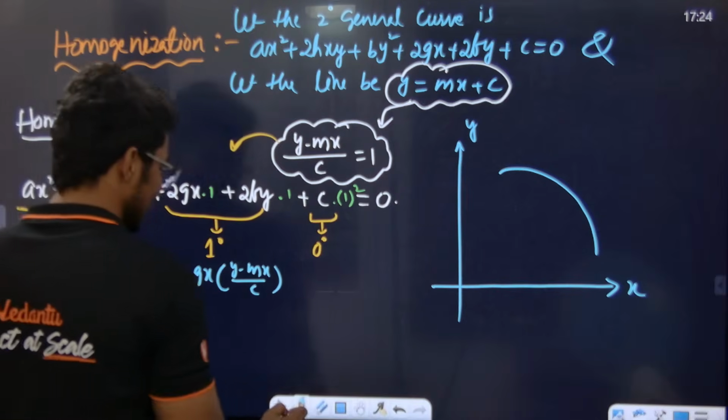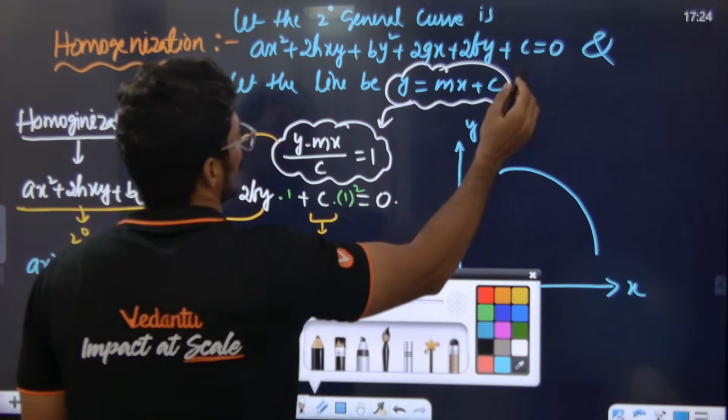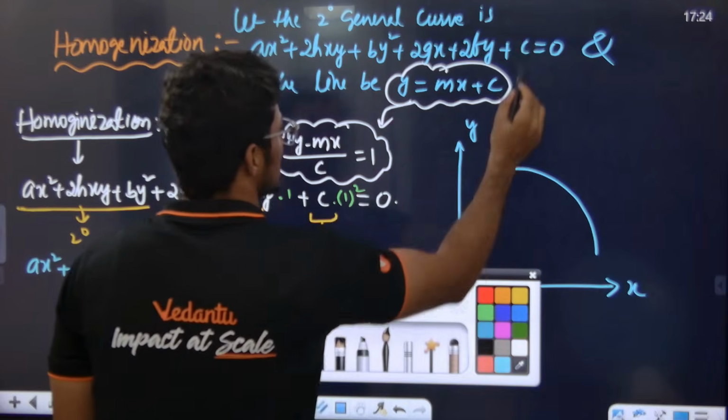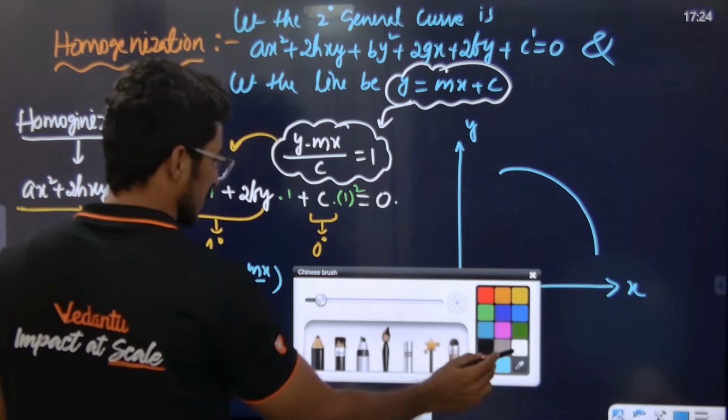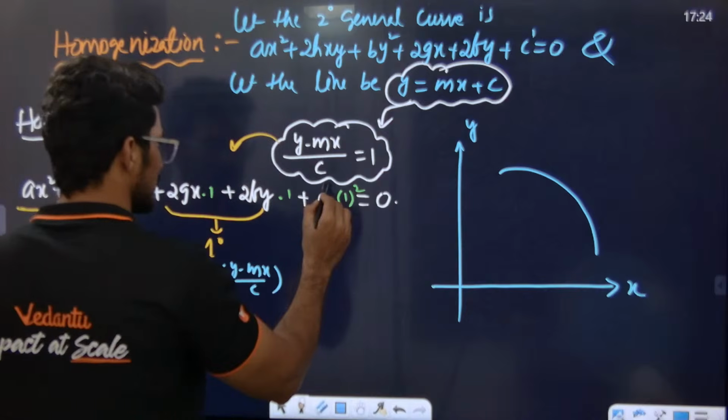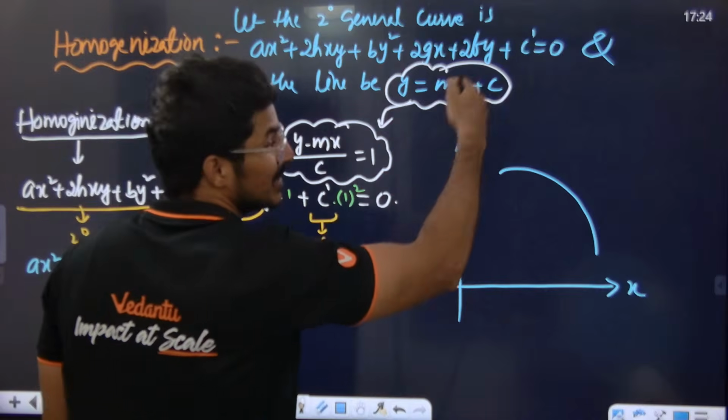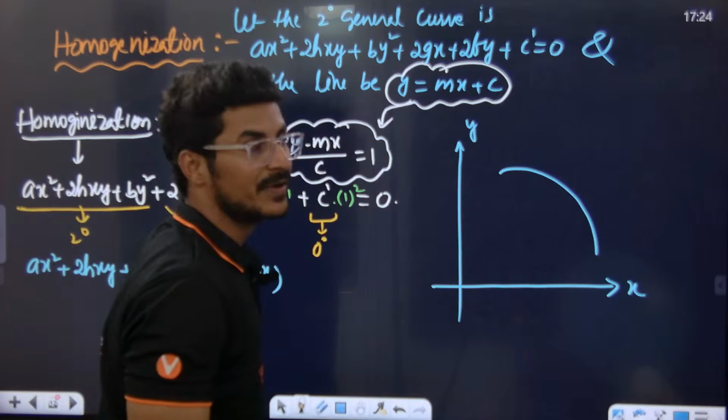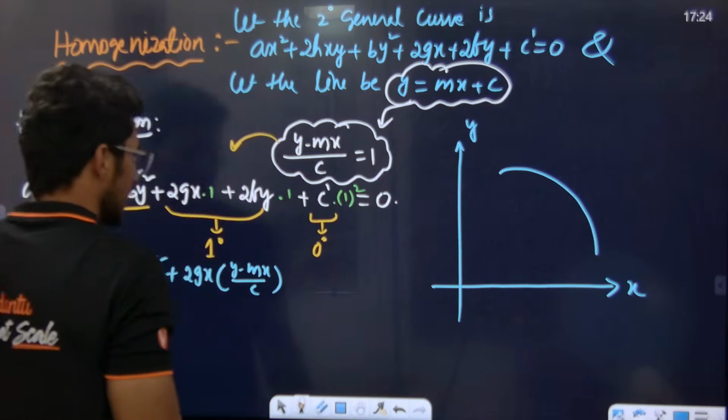Okay, wow. You take this as c dash, and this as c dash. Because we have c here and here, in the c and in the c, both are different. So I'm taking this as a c dash. Okay? Now look.